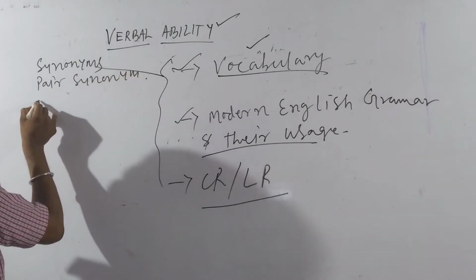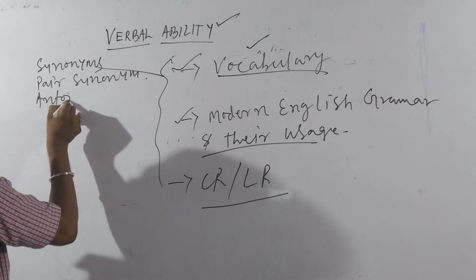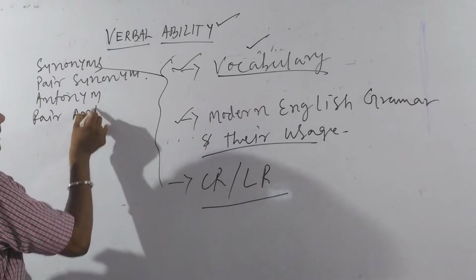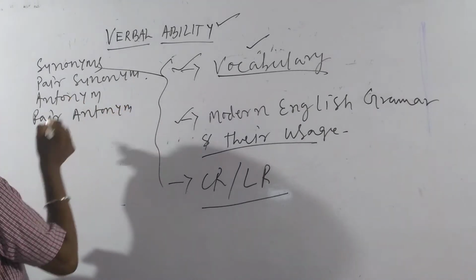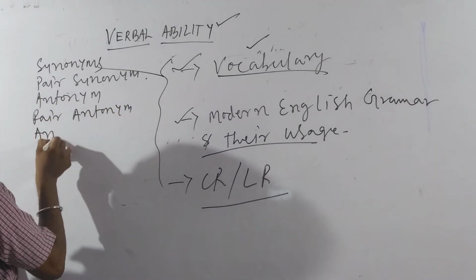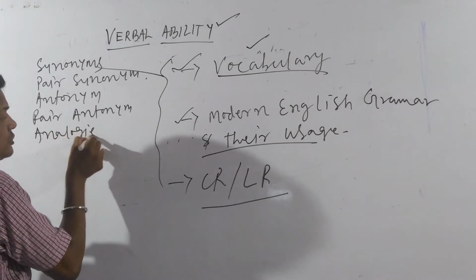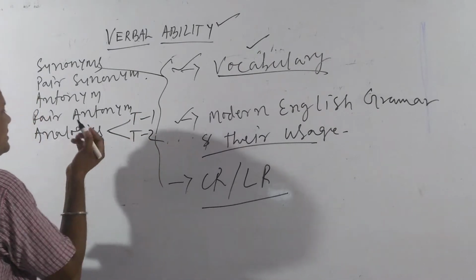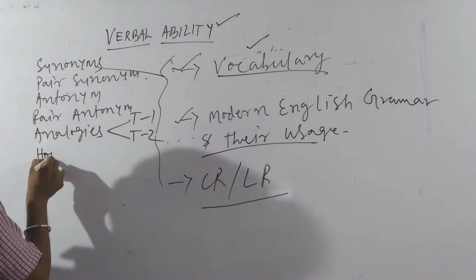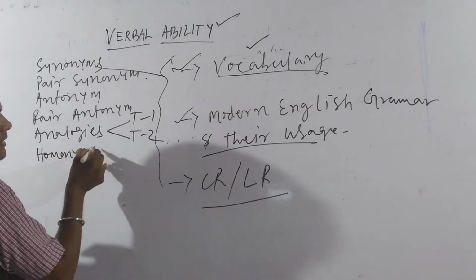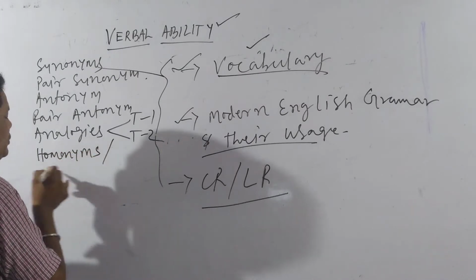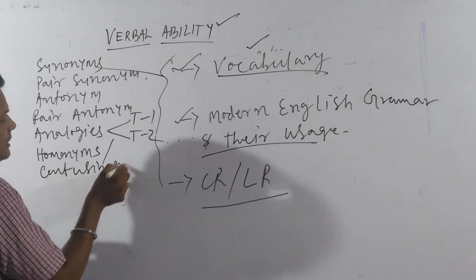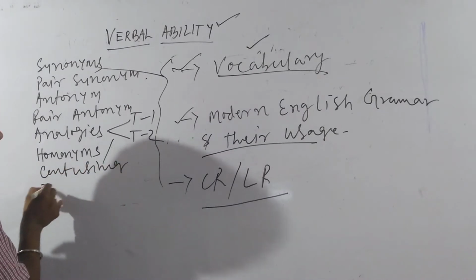questions pertaining to antonyms, questions indicating paired antonyms, and analogy-based questions. Analogy also comes in type 1 and type 2 questions. Also, people find questions pertaining to homonyms, which are called confusing words or homophones. We also find foreign terms,